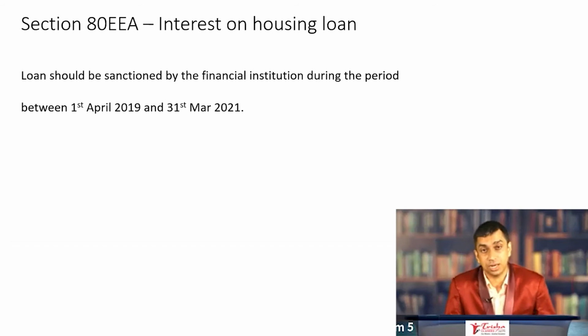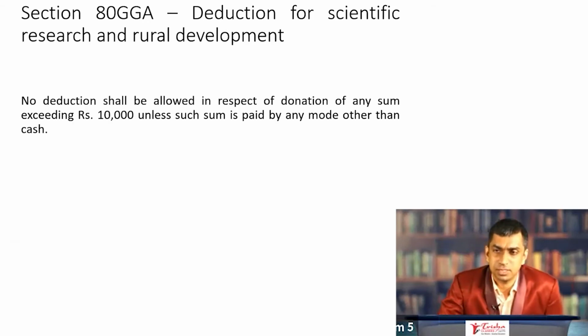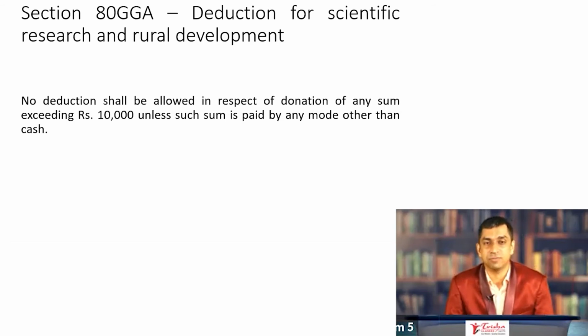Of course, once again remember, there is no question of a double deduction for interest on housing loan. In fact, not just for interest on housing loan, for anything under the income tax law. Another very small amendment that has taken place under chapter 6A is 80GGA. 80GGA is deduction for scientific research and rural development.